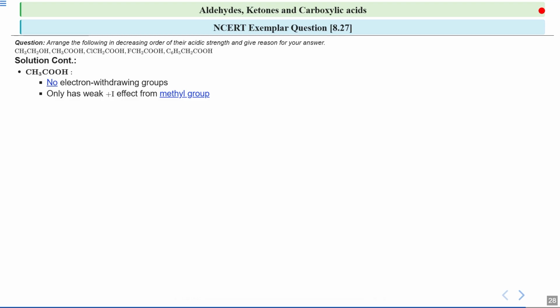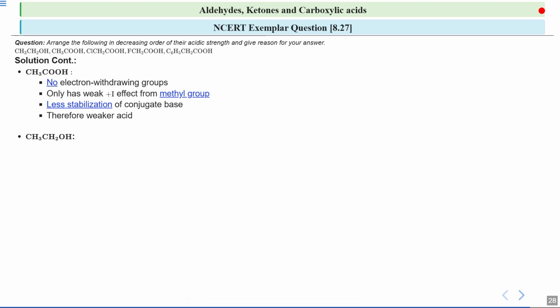As a result, what happens? This makes the carboxylate ion less stable after losing a proton. So acetic acid is weaker than the acids which have electron withdrawing groups. As I've told, there is less stabilization of the conjugate base. Therefore, acetic acid is a weaker acid compared with those having electron withdrawing groups.